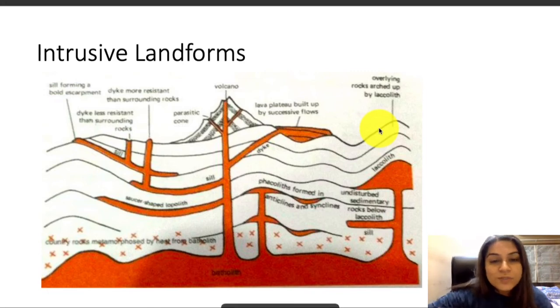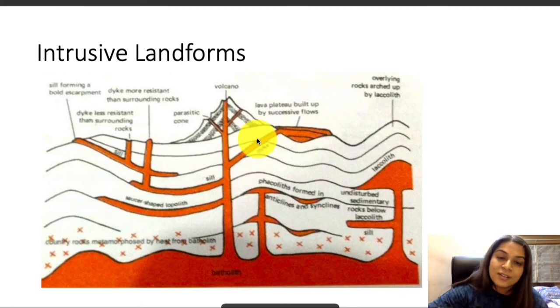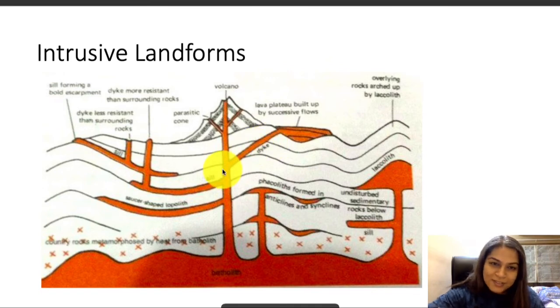The first intrusive landform is sill. Sill is basically when there is such horizontal settling of lava. So this is sill right here, if you can see here. Then there is dike, when there is a vertical settlement of lava. It is basically trying to go up, but it has not quite reached up yet. That is what a dike is.